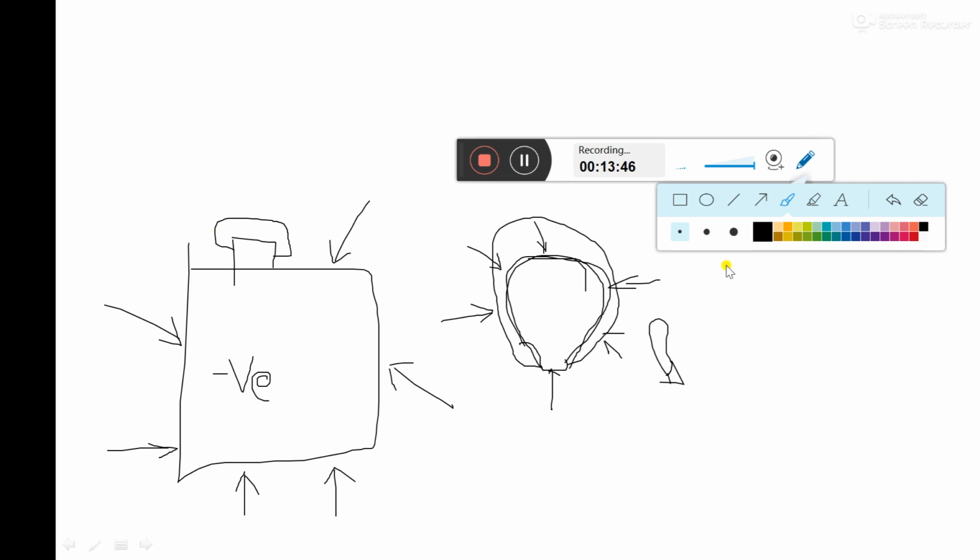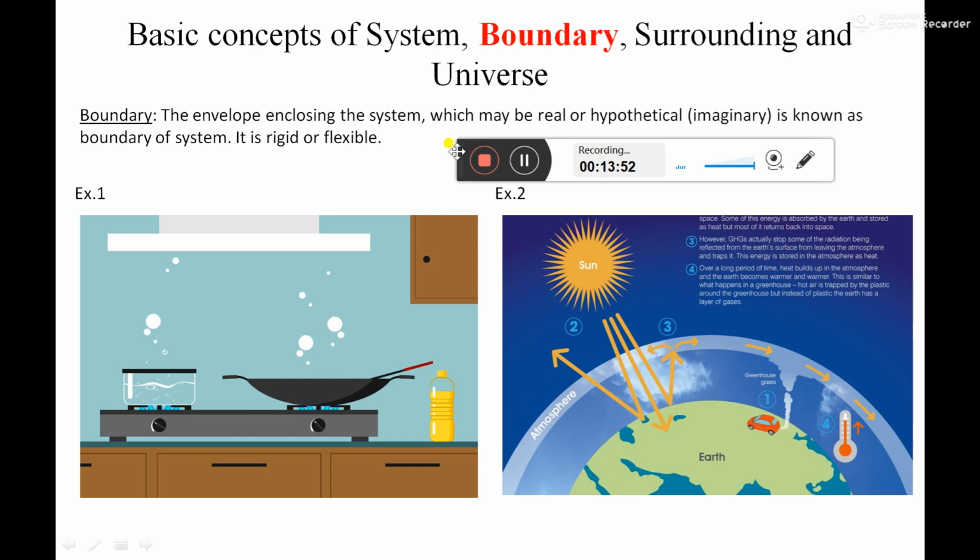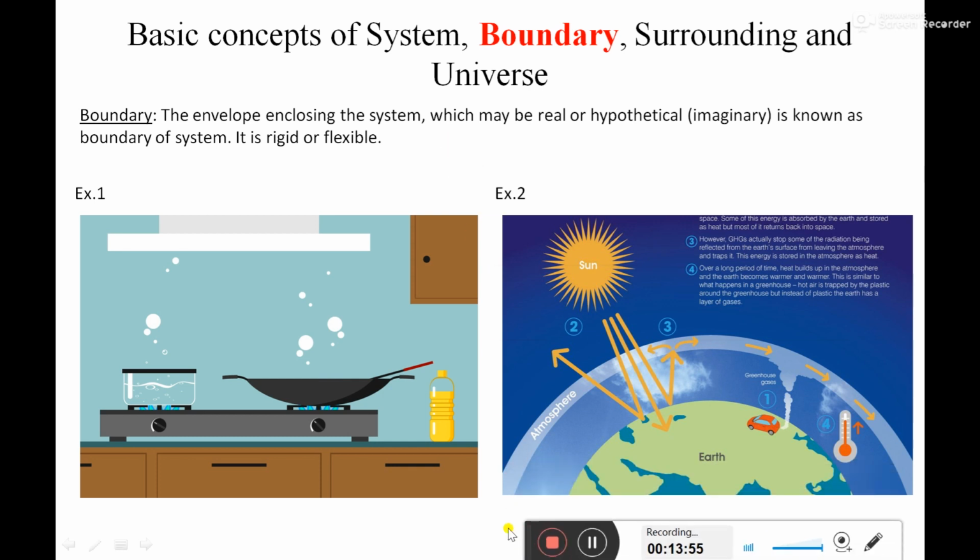So this is a boundary. I hope you have understood the concept of boundary here. Whatever the end region which envelops a system is nothing but a boundary. It may be real or hypothetical. So I feel you have understood the meaning of boundary.